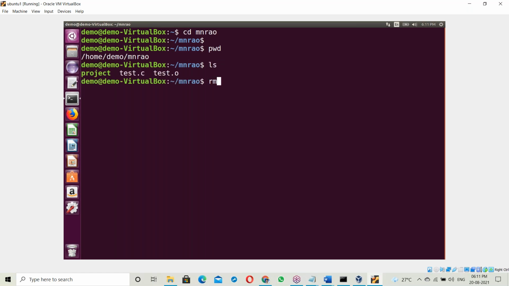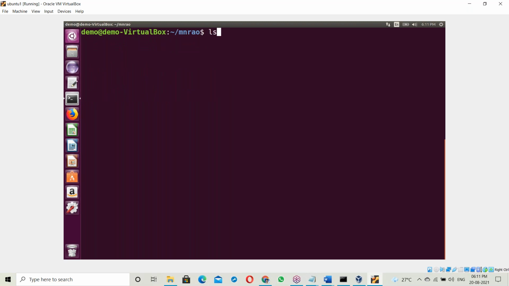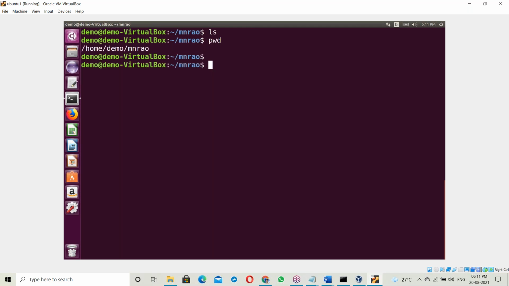Already the C program is here. Let me remove all the files with rm, then ls. No files. The present working directory is empty, nothing is there.